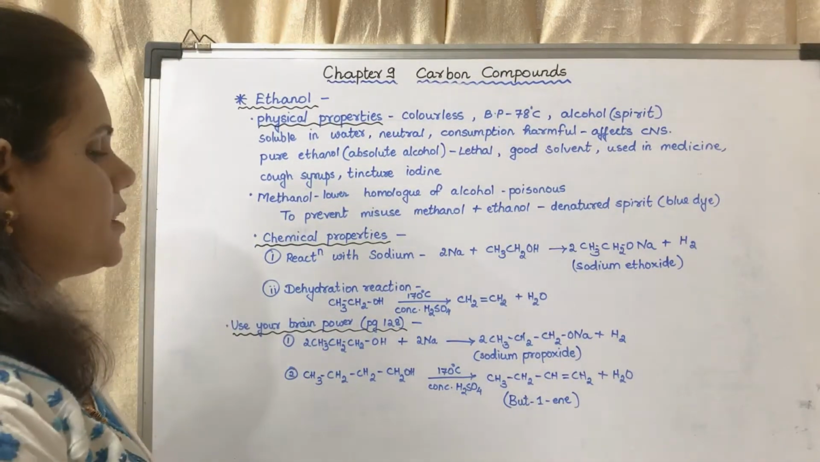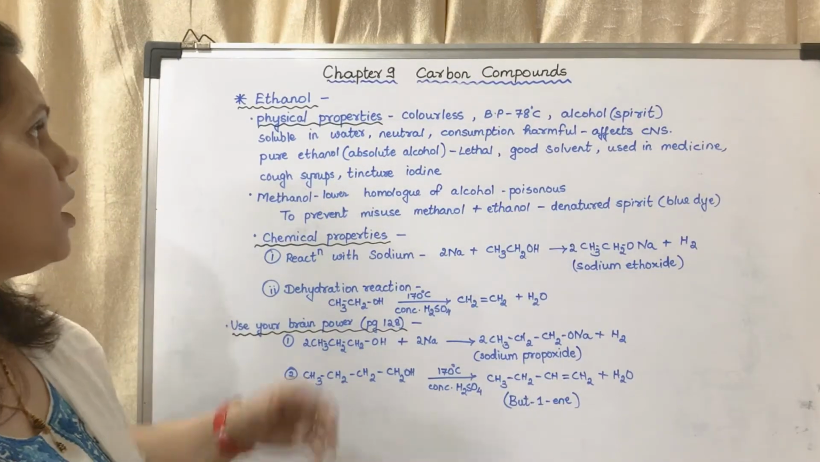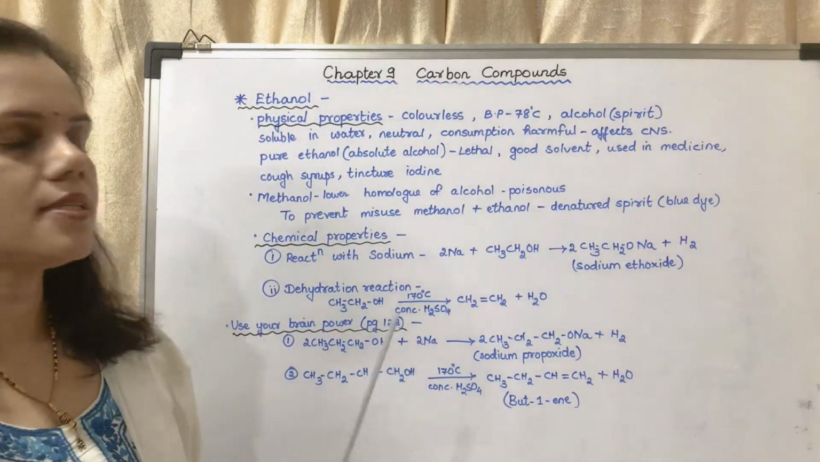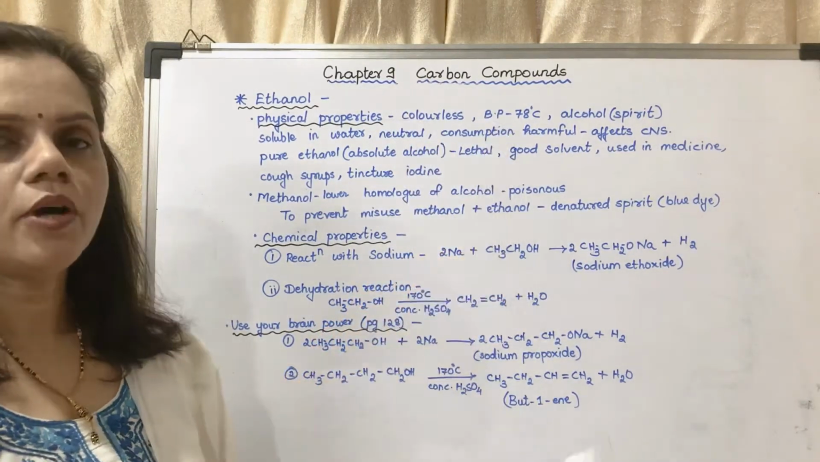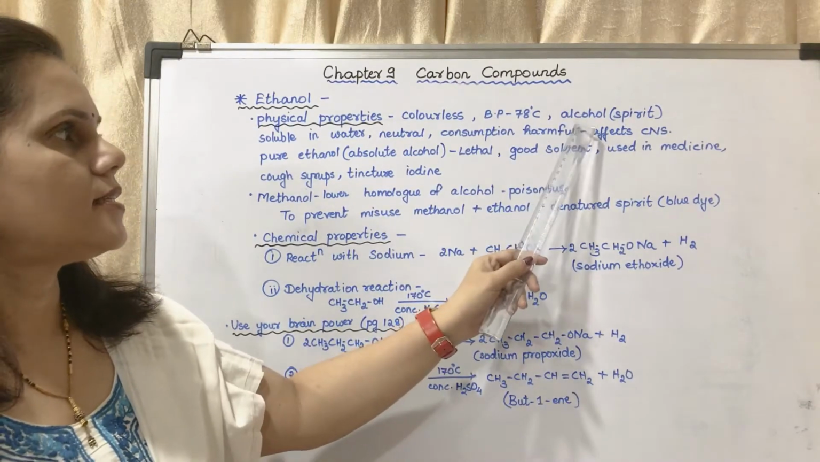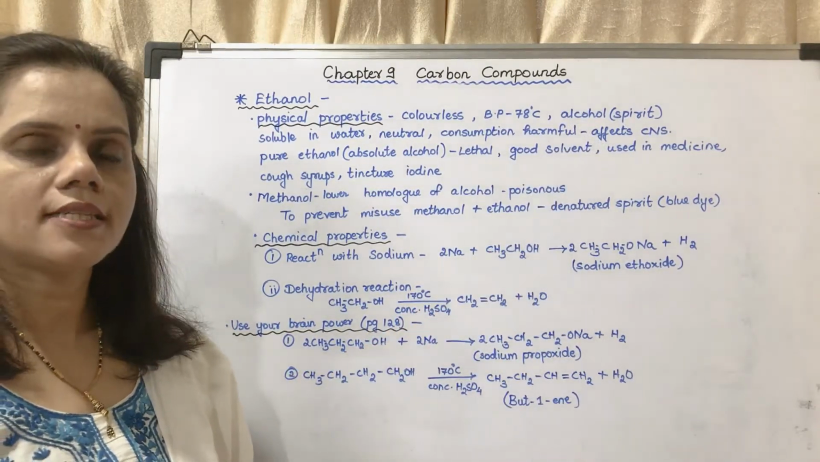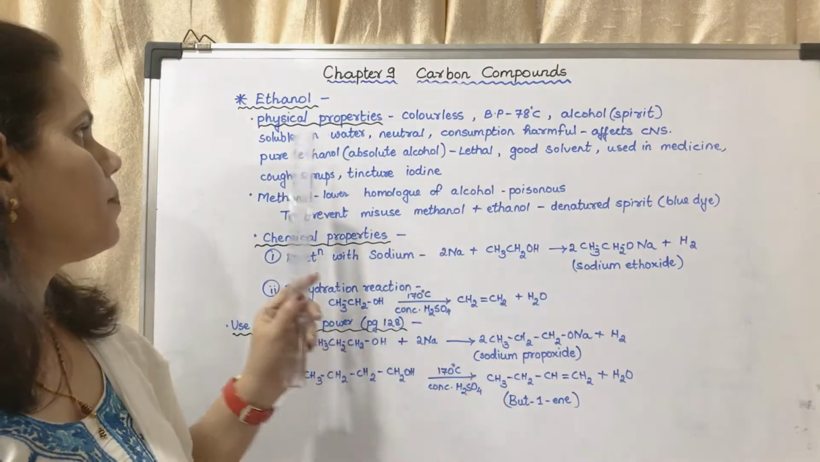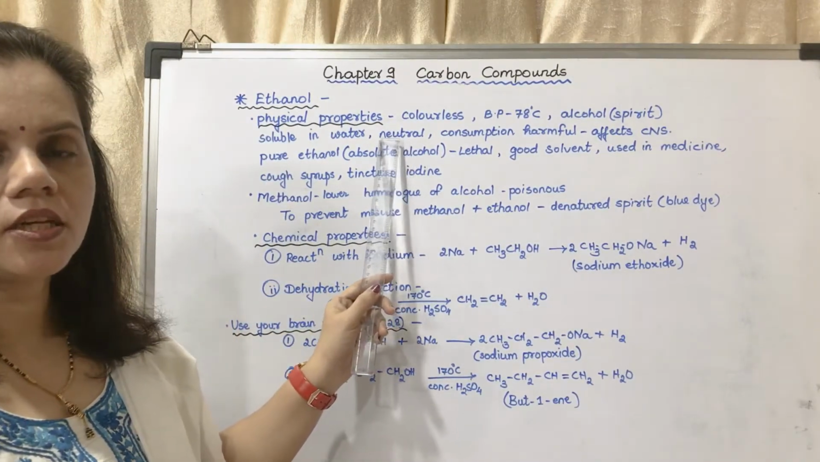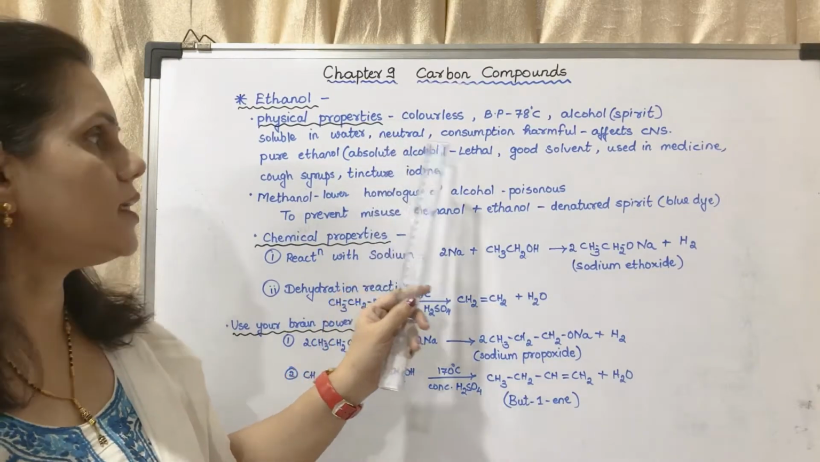First is about ethanol. I have written the physical properties of ethanol. It is colorless. The boiling point of ethanol is about 78 degrees Celsius. It is also commonly called alcohol or spirit. It is soluble in water. It is neutral in nature. It is not acidic or basic.